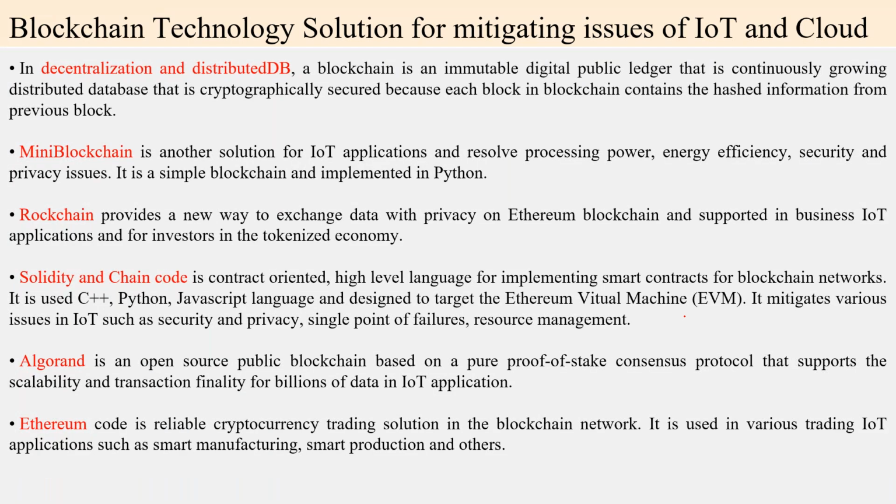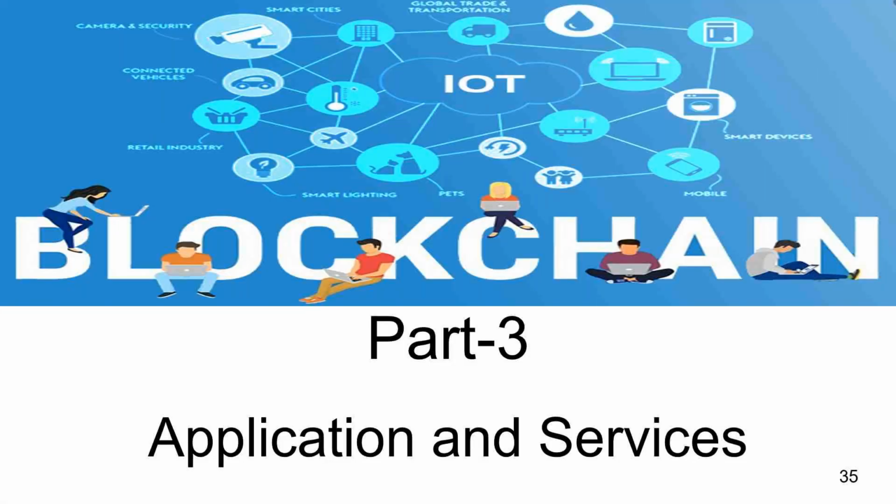Also decentralization and distributed DB, Rockchain, Solidity and Chaincode, Algorand, Ethereum are all blockchain solutions that mitigate the issues regarding IoT and cloud applications. This is the second part.